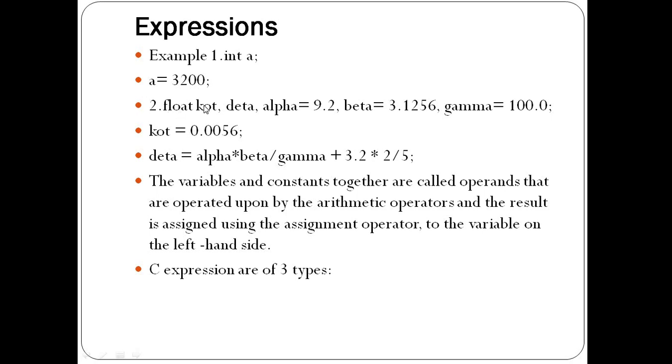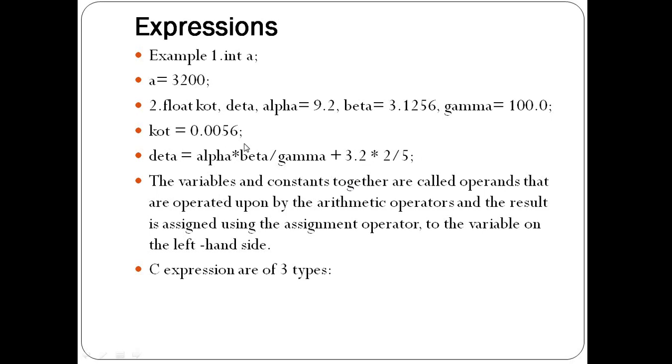Then second, I will declare the variables by using the data type float. Float means I want to take values that are fractional. I declared so many variables here, so that's why I give the comma operator for separating the float variables: quote, alpha, beta and gamma. I am assigning the values in the same line, and in the next line I will write the value for quote, and I can create the expression on beta by using alpha into beta divided by gamma plus 3.2 into 2 divided by 5.